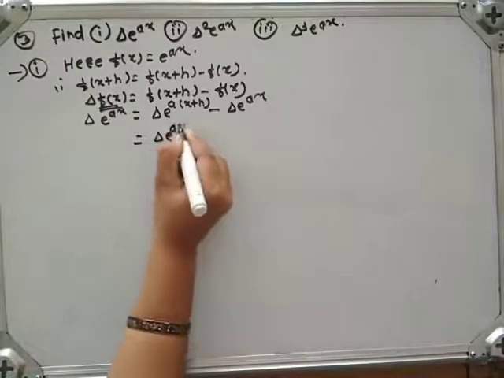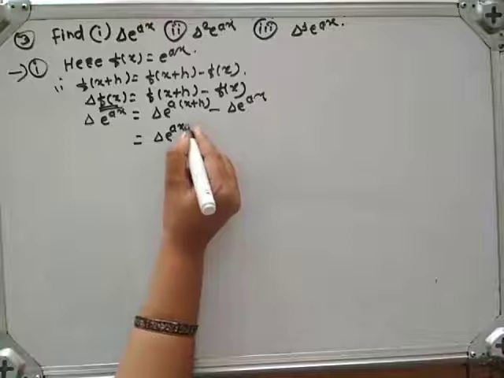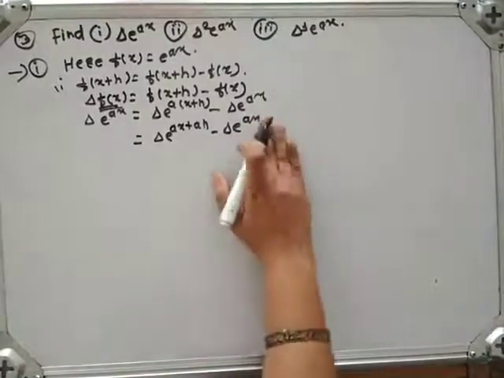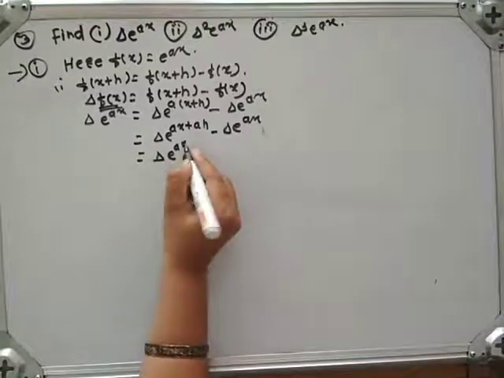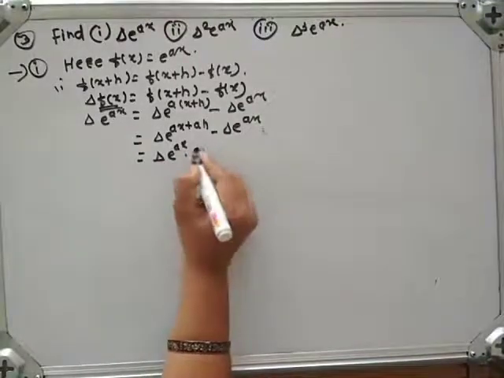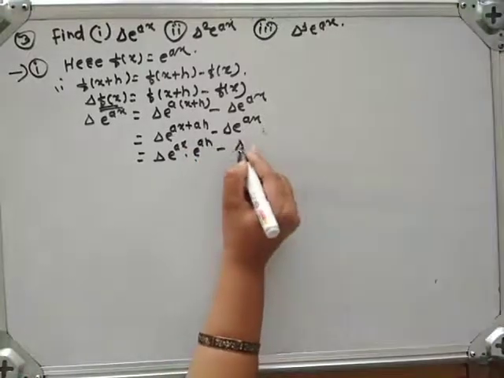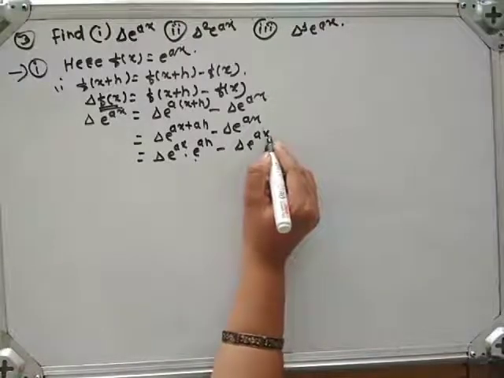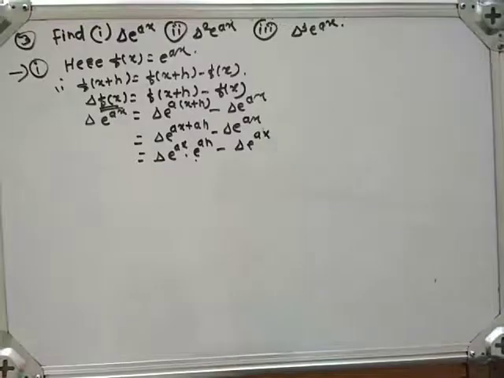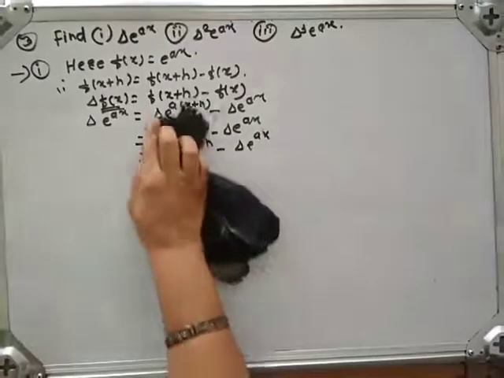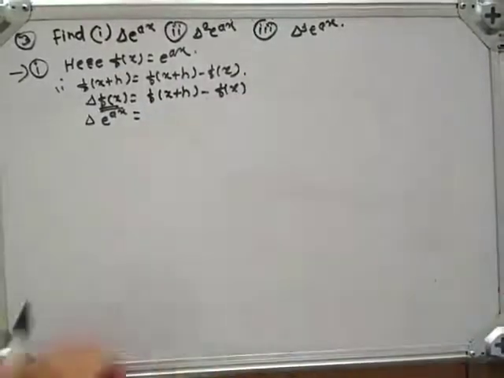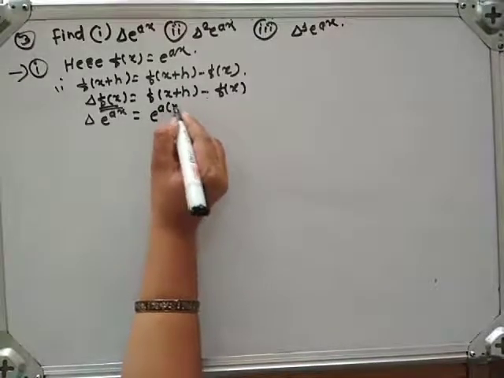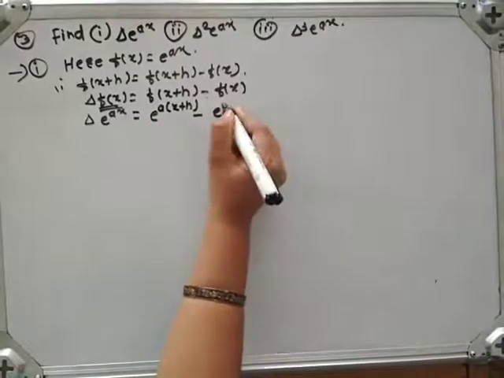This is e raised to a into x plus h, minus e raised to ax.